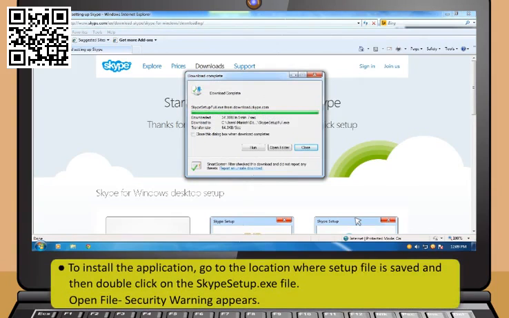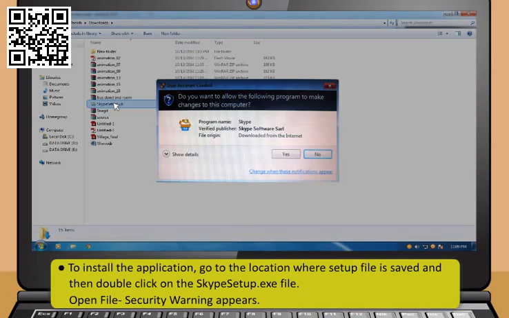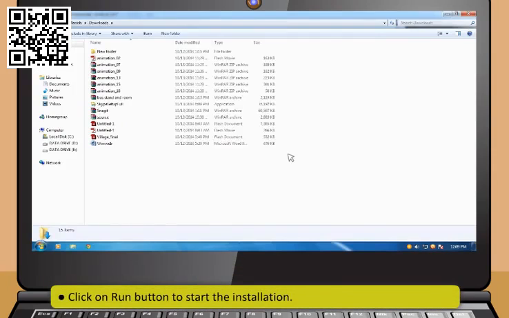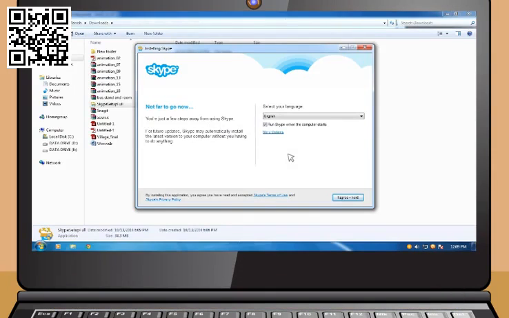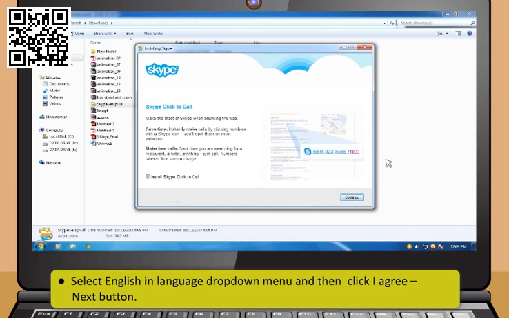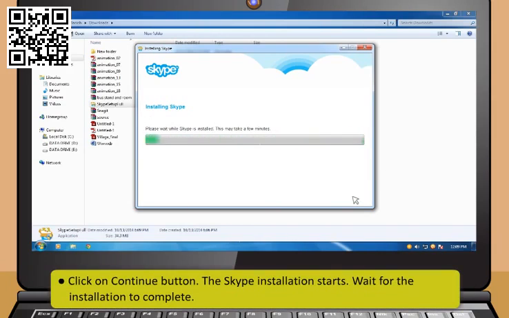To install the application, go to the location where setup file is saved and then double-click on the Skype setup.exe file. Open File Security Warning appears. Next, click on Run button to start the installation. Now, select English in Language drop-down menu and then click I agree Next button. Then click on Continue button. The Skype installation starts. Wait for the installation to complete.